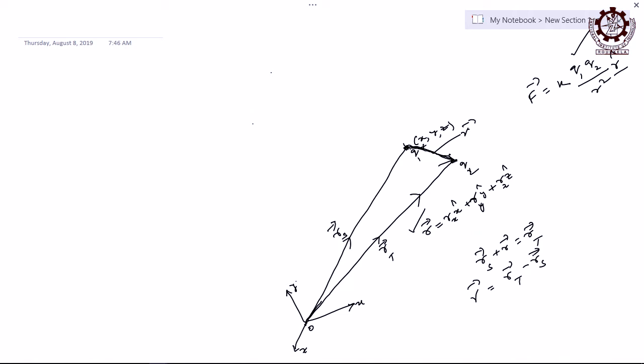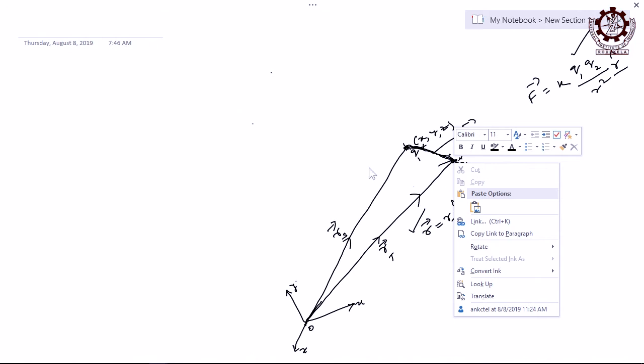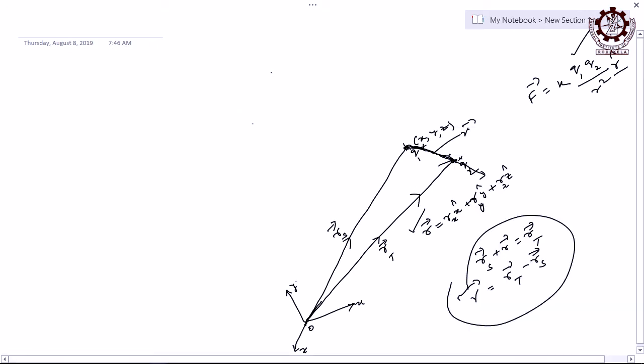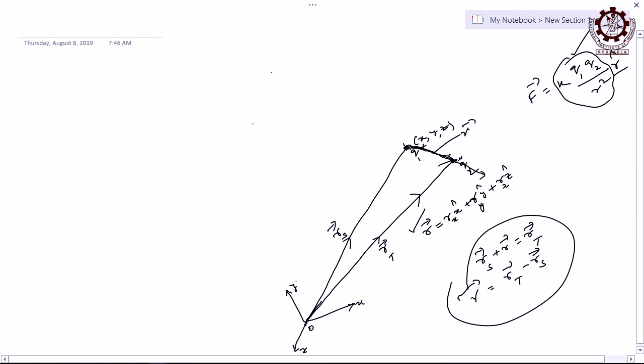Because if I put a positive charge here, the direction must be along here, it should be repelled along that direction. Both are positive. Source charge is positive, test charge is also positive, so they will repel each other. When you are finding the force on this test charge, it goes in that direction, and that is implied by this vector. Clear now? How much force in what direction, everything is clear. Magnitude is this, direction is this, because what is the r cap vector? It is equal to r vector divided by mod of r vector.